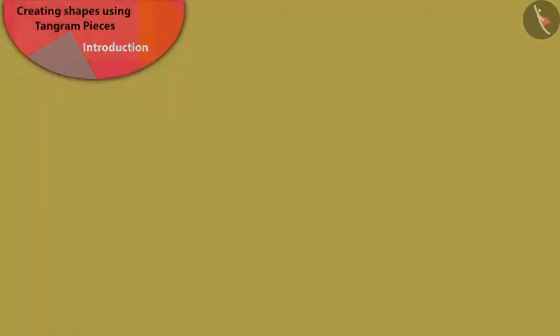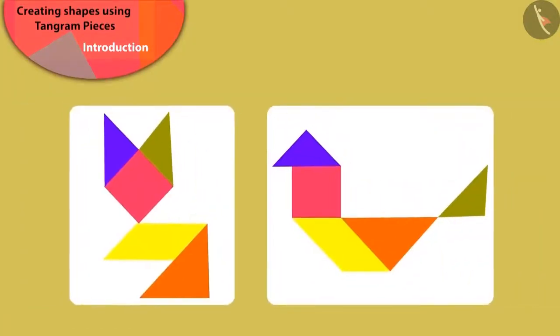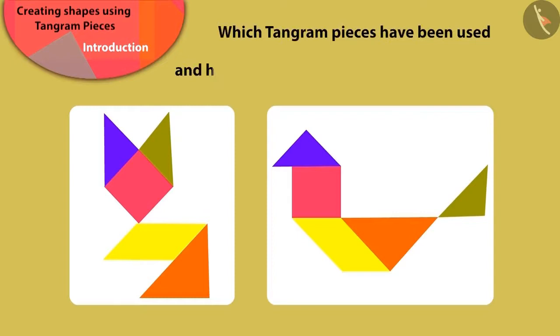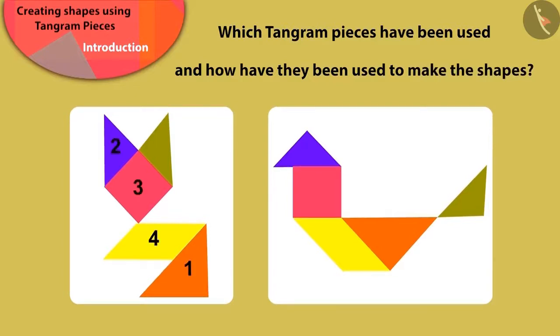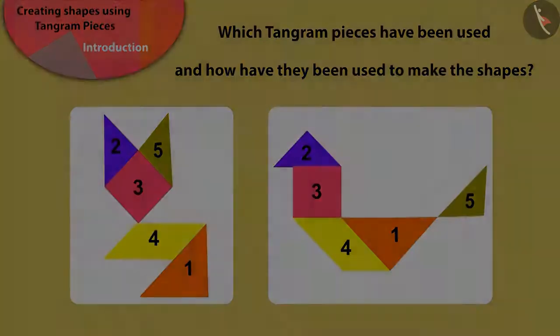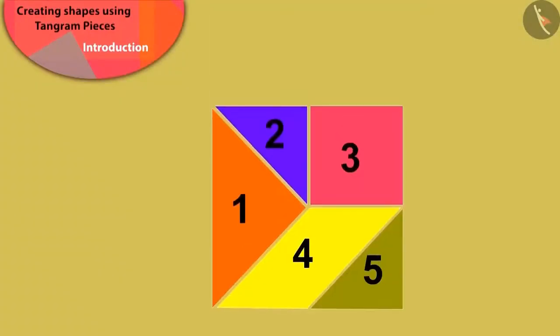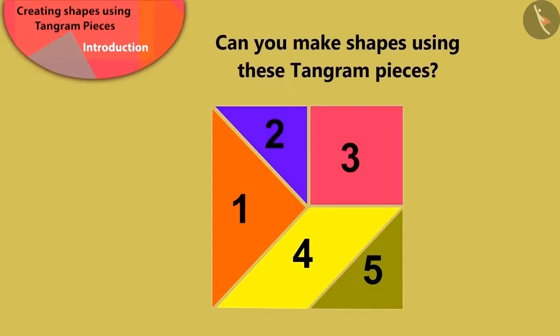Children, here we can see both the shapes made by Babban. Can you say which pieces of the tangram have been used to make these shapes? Well done, children. You have identified them perfectly. Children, can you make any shape out of the pieces of this tangram?